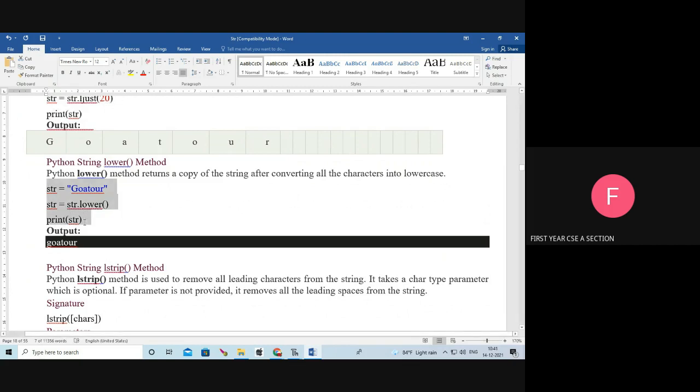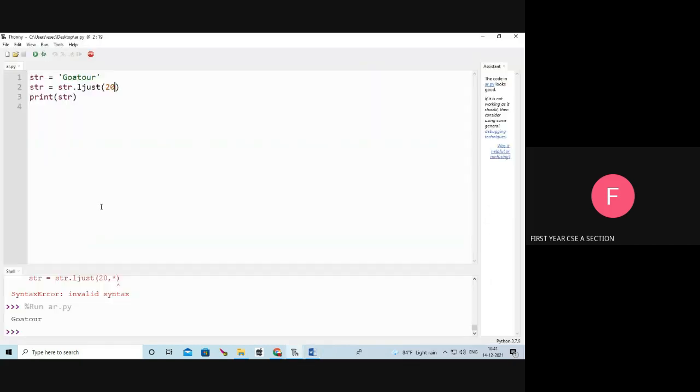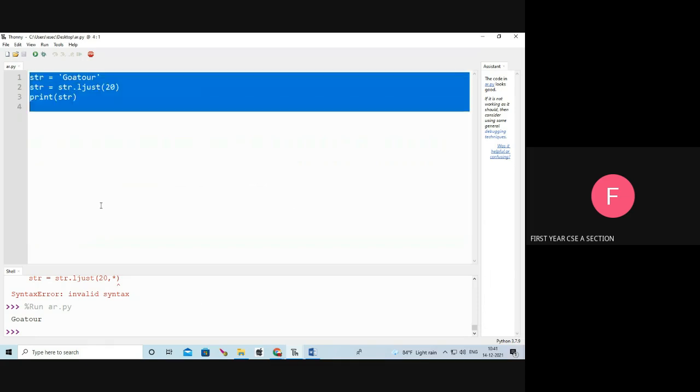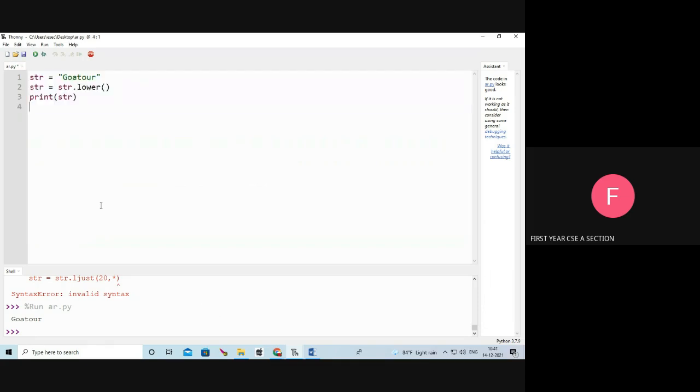Okay, it converts the given string into lower case. See, str equal to Goa tour. Str.lower means it converts the given string into lower case. Here G is a capital letter. I'm going to convert it into lower case. So see the output. G converted into small letter g.